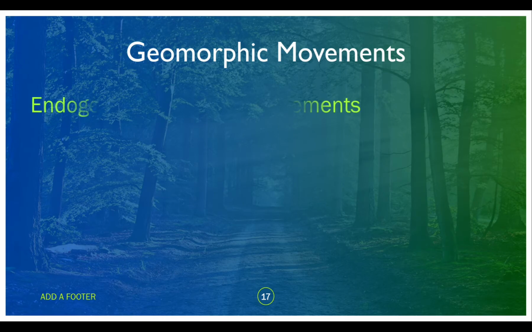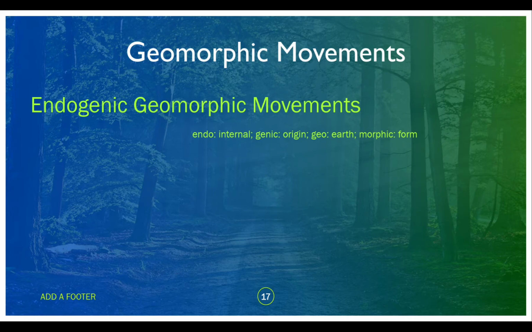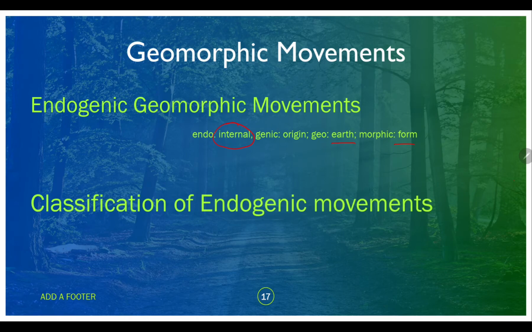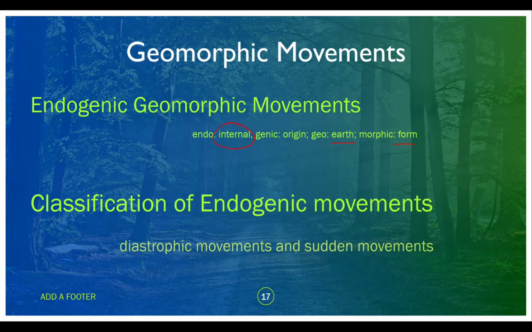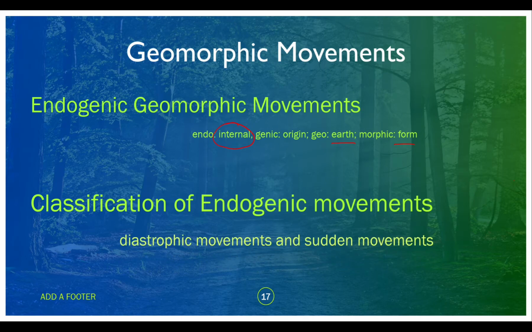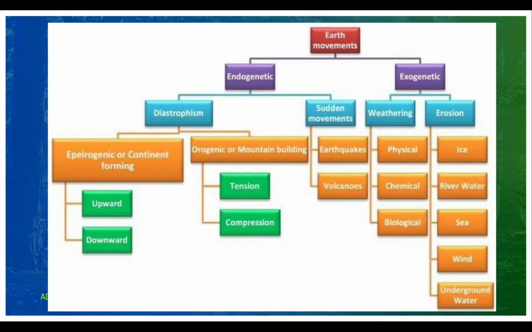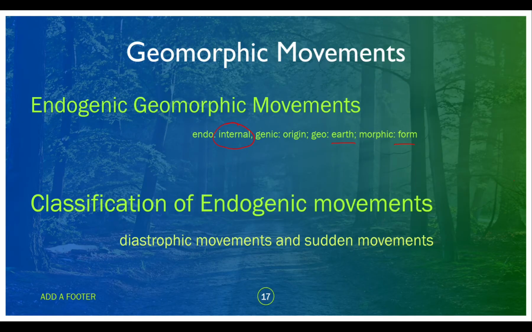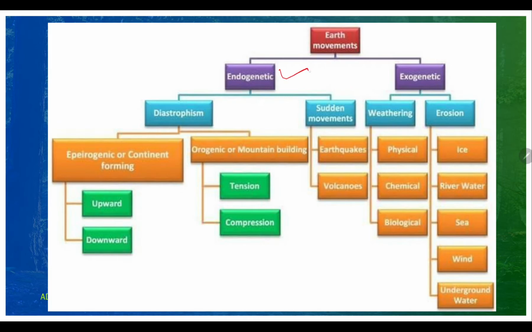We have two types here. One is endogenic geomorphic movements, which are internally originated and make the earth formations, and we also have exogenic movements. Before that, you should understand the classification of endogenic movements. We have two things: diastrophic movements, which are slow, and sudden movements, which are very fast. Exogenic is normally slow, and for endogenic movements, we have diastrophism and sudden movements.